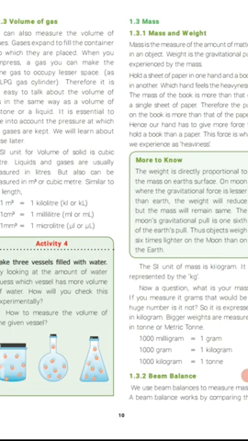Next one is mass. So what is mass? The amount of matter in an object, that is mass. So what is the difference between mass and weight? Mass is the amount of matter in an object, but weight is the gravitational force acting on the object. The SI unit of mass is kilogram, and the unit symbol is kg. So how do you know the weight and mass?